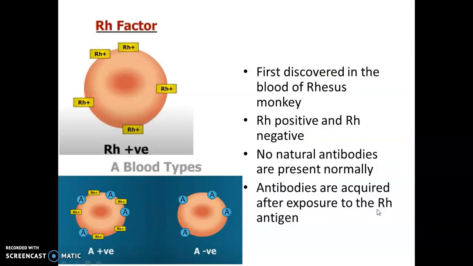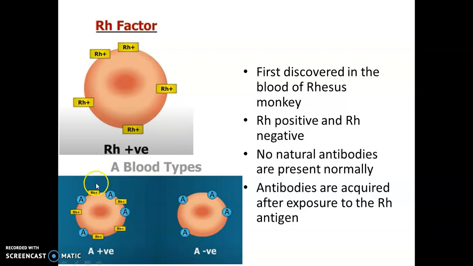Now, in addition to A and B antigen, there is another antigen present on the surface of the RBC, which is called the Rh factor. It is called Rh factor because it was first discovered in the blood of rhesus monkey. So the Rh stands for rhesus. And if a person is having Rh antigen, he is said to be Rh positive, and if he is not having Rh antigen, he is designated as Rh negative.